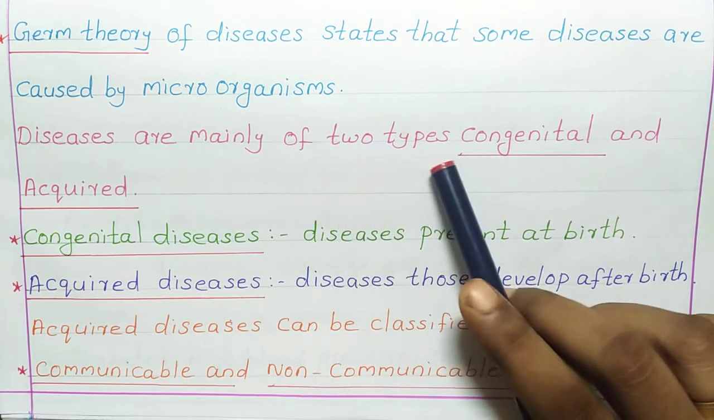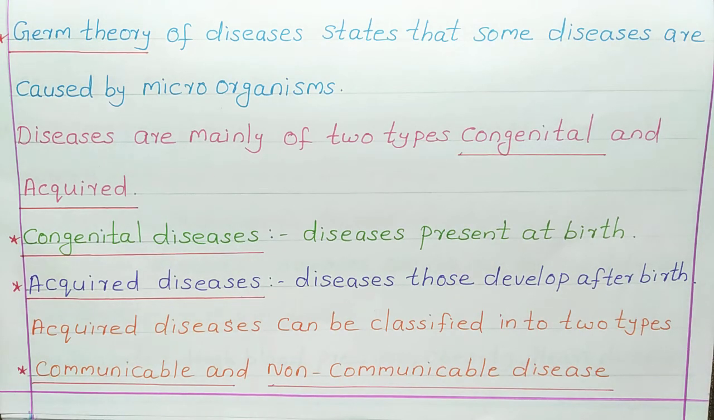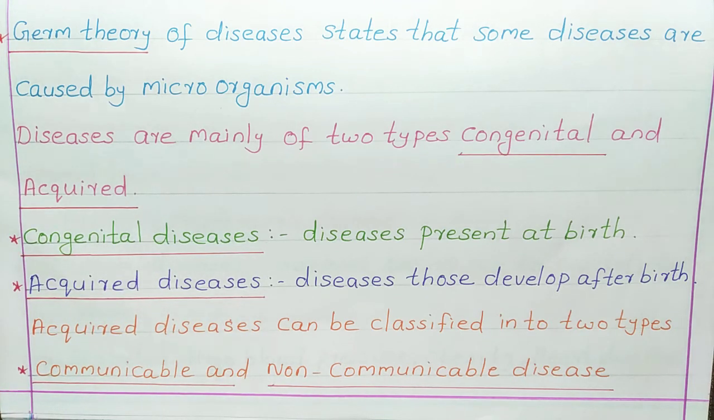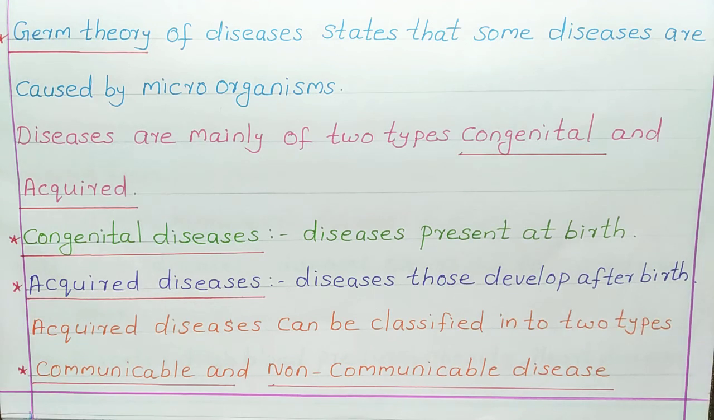Diseases are mainly of two types, congenital and acquired. Now let's see what is congenital disease and what is acquired disease. First, congenital diseases. Congenital diseases are those diseases present at birth. Next is acquired diseases, diseases that develop after birth. So the diseases that develop after birth are known as acquired diseases.